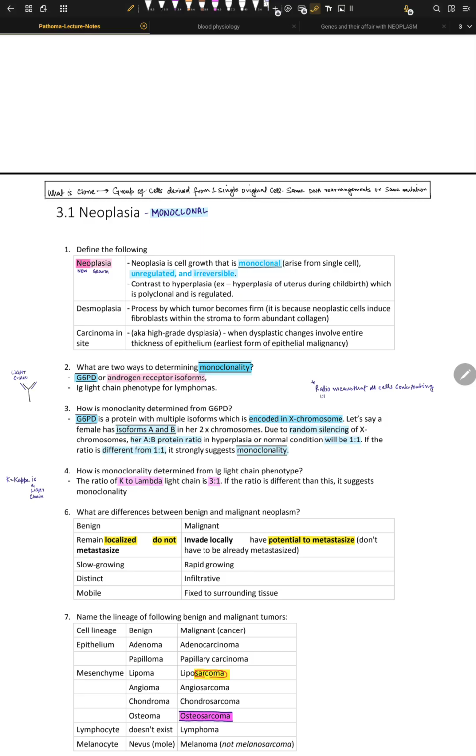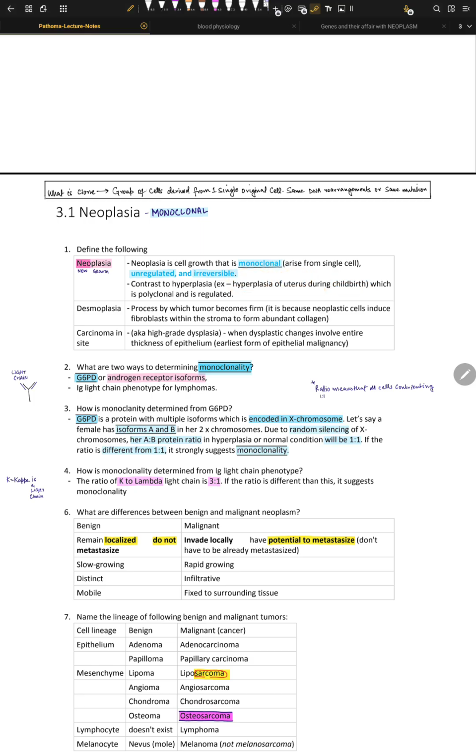And monoclonality: all the cells in the neoplasm come from a single parent cell that has acquired the mutation. So what is a clone? A group of cells that derive from one single original cell, and that DNA rearrangement or mutation gave rise to the monoclonality. Okay, now this monoclonality is the fingerprint of true neoplasia. If there is neoplasia, there is monoclonality. On the other hand, in contrast, hyperplasia is polyclonal, meaning many normal cells proliferate. Example, hyperplasia of the uterus during childbirth, right?